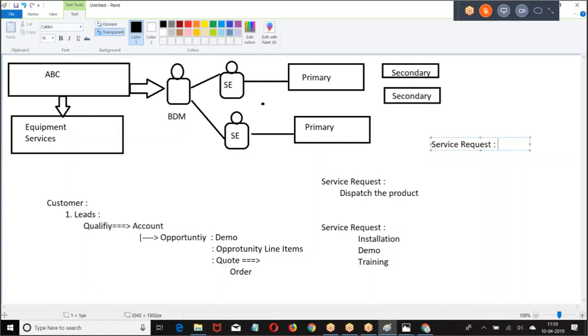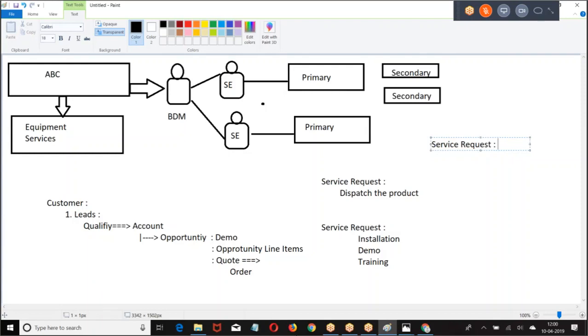So when the lead comes to me, I'll talk to the lead. If he is serious, I'll convert it into an account. When I convert it into an account, I'll schedule a meeting with you. Once you make an inquiry, I'll fix an appointment, go to you, take an interview, and understand what exactly you're looking for. Then I'll create a service request. For this account, we have a service request for demonstration. For this account, we have a service request for presentation. According to the requirement, those products you need to demonstrate. Right? So that will happen.